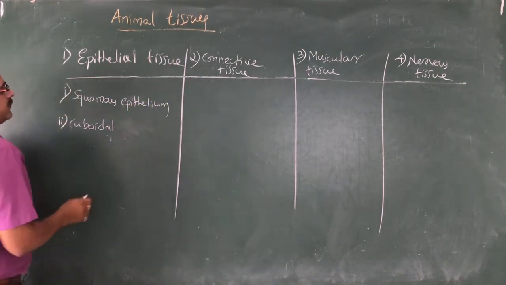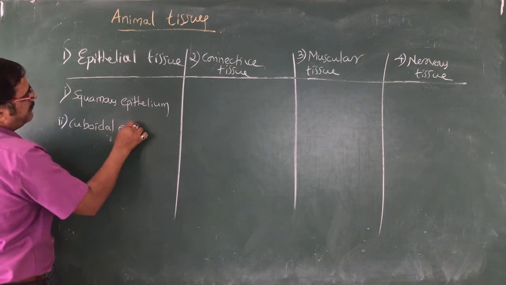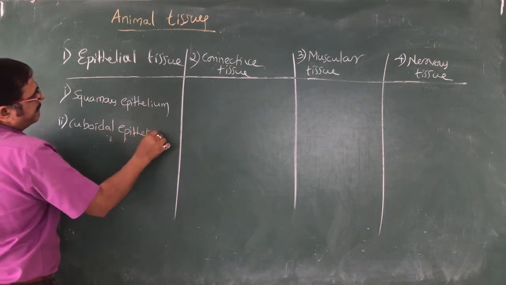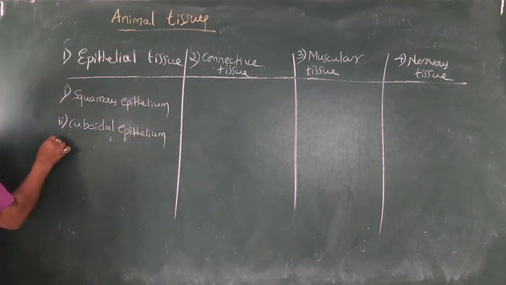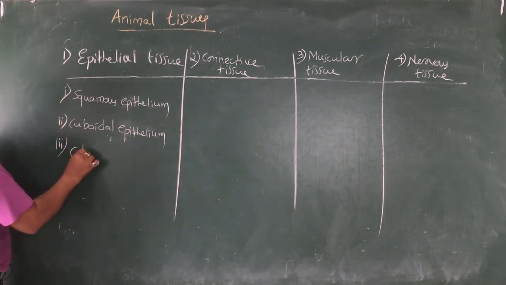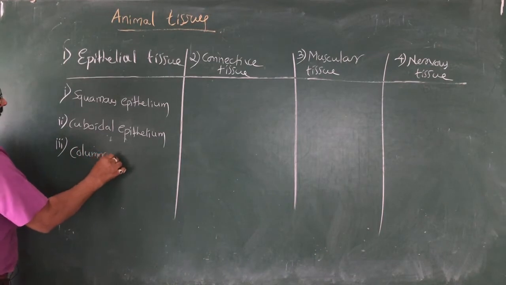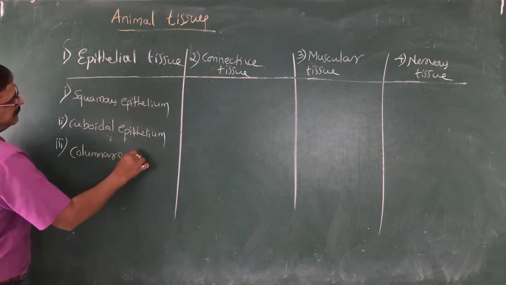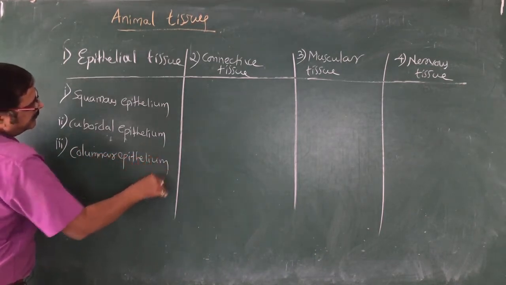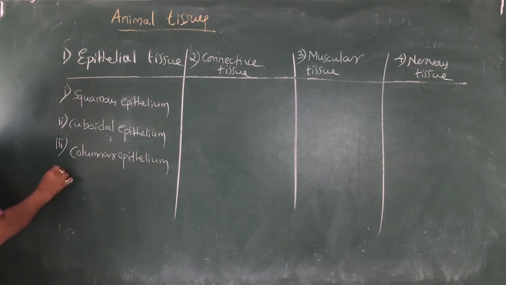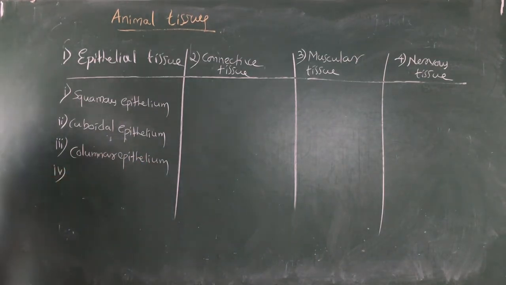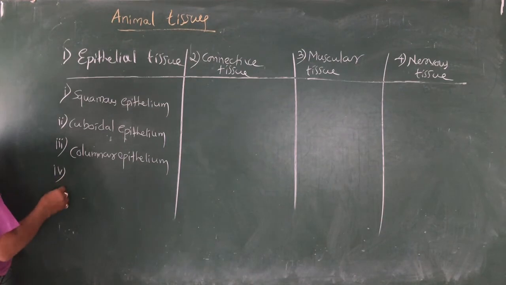The second one is cuboidal epithelium. The third type is columnar epithelium. The fourth type is mainly the ciliated epithelium.